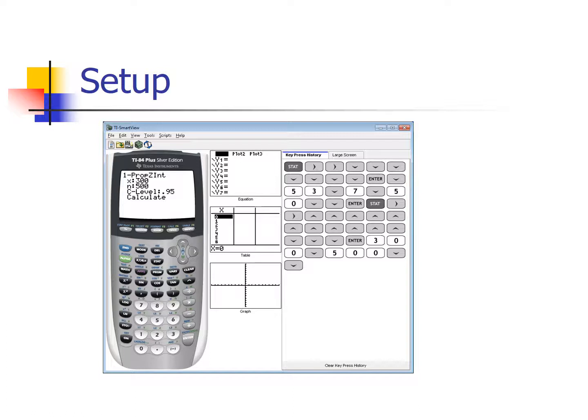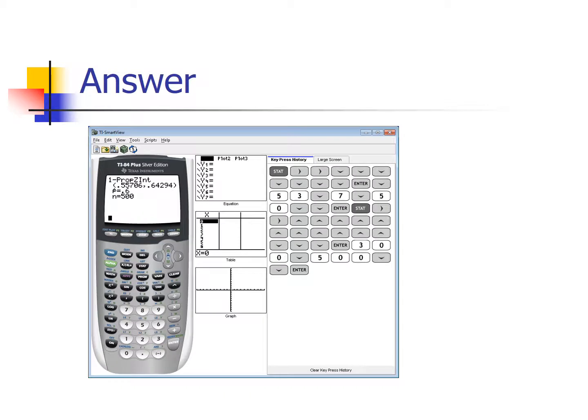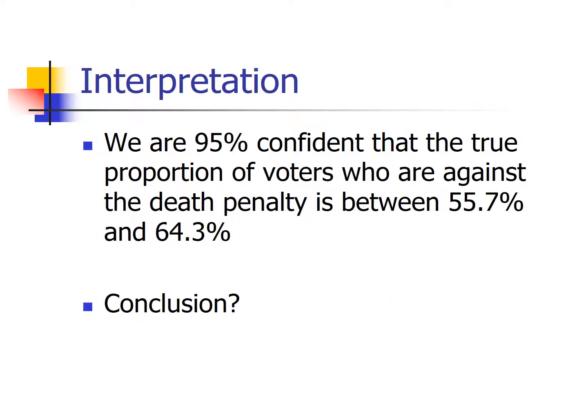So we plug that into our calculator, we go down to calculate, we hit enter, and there's the actual interval. The actual interval is, right, from 55.7% to 64.3%. So we would say this. We would say that we are 95% confident that the true proportion of voters who are against the death penalty is between 55.7% and 64.3%.